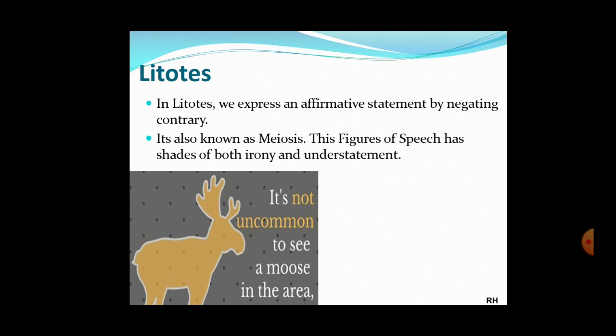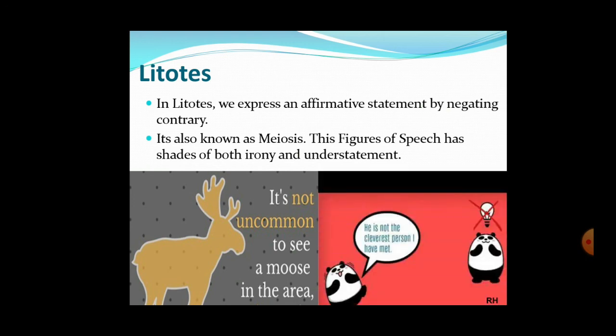Okay. Next is, he's not the cleverest person I have met. Means you're trying to say that he's not the cleverest. I've met other clever people. So maybe he's average, dumb. We don't know. We do not want to judge, but he is not the cleverest. There are other cleverer people. So here you're trying to express something with the opposite idea. Okay.